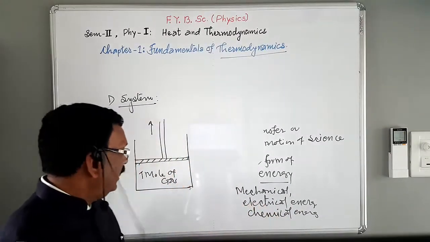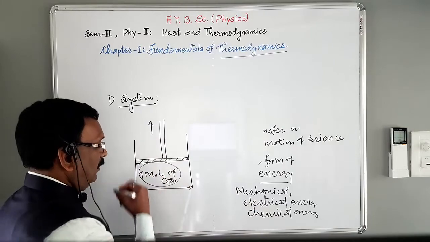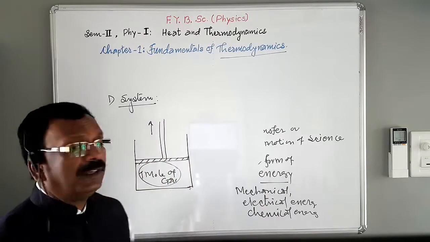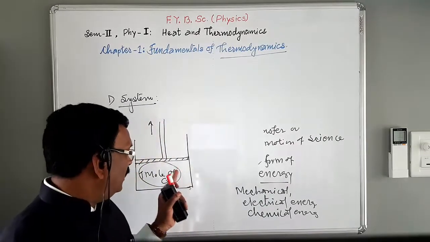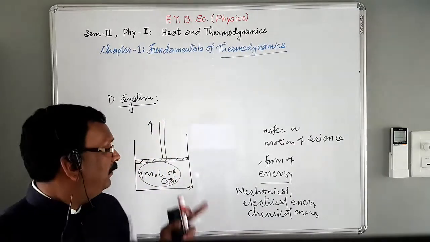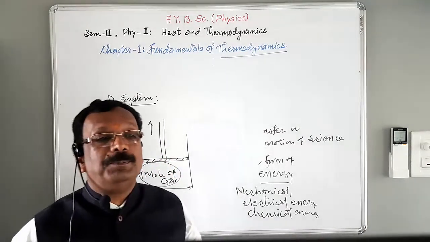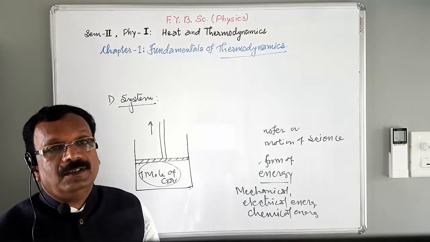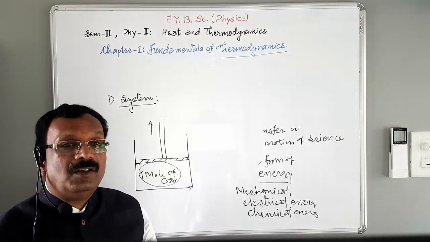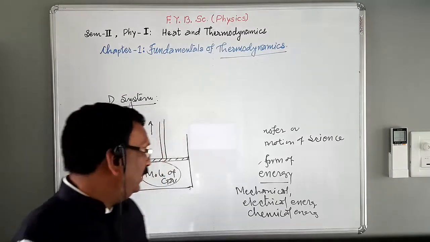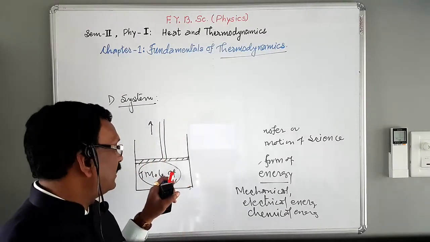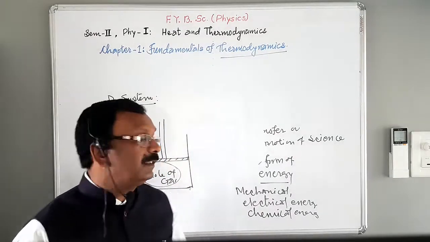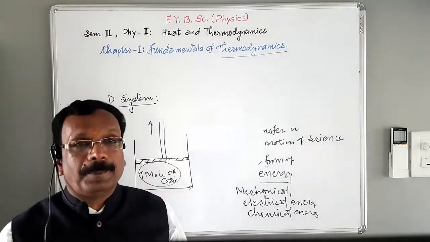A finite quantity of matter, may be solid, liquid or gas, whatever it may be, enclosed in a cylinder fitted with a frictionless and movable piston is called a system. Or in a simple manner, we can suppose we enclose 1 mole of a gas in a cylinder fitted with a movable and frictionless piston. This gas is nothing but a system.